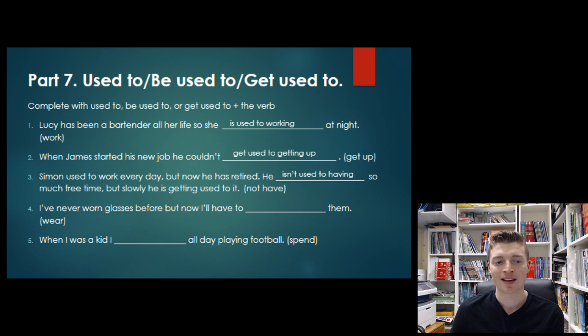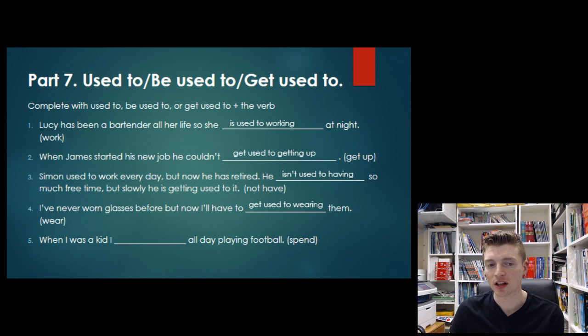Number 4. I've never worn glasses before, but now I'll have to. Okay, so it's a new situation. We know we need to. We'll have to become comfortable with it. So I'll have to get used to wearing them. Excellent. And finally, number 5.